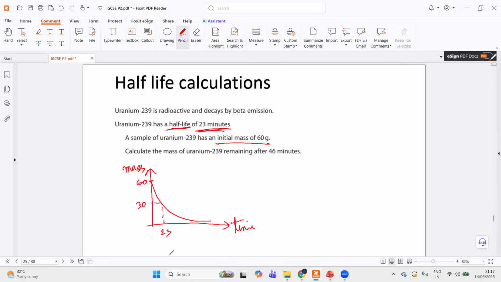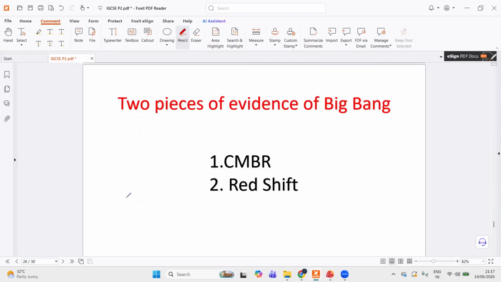So this is 23 minutes. And in another 23, as in after 46 minutes, this will halve again. So half of 30 is 15. So after 46 minutes, the mass remaining would be 15 grams. You could have answered this using a table as well.